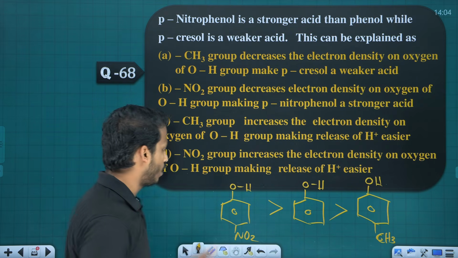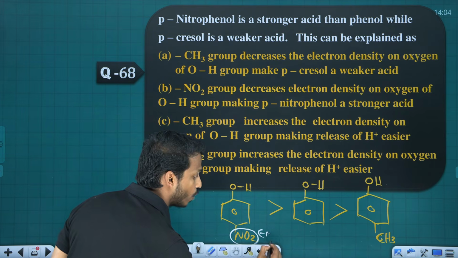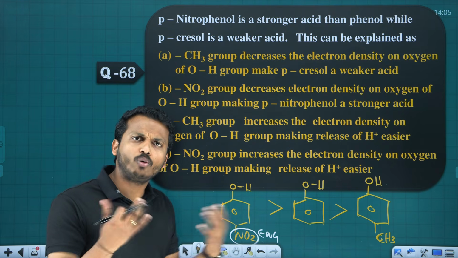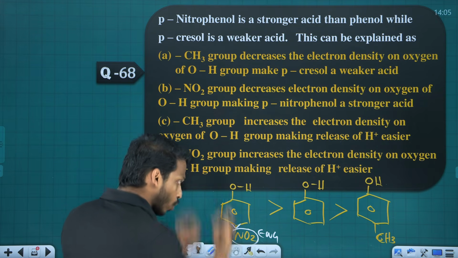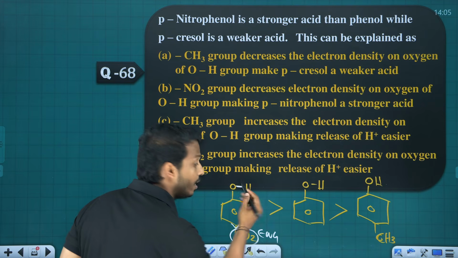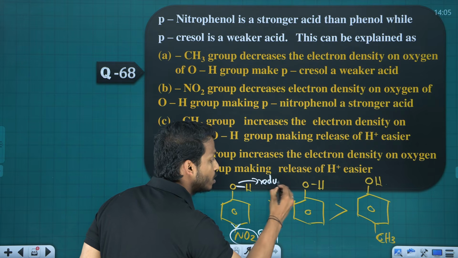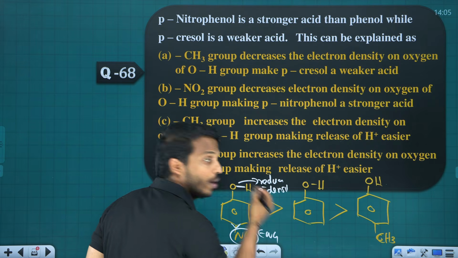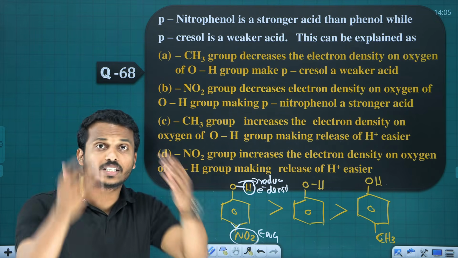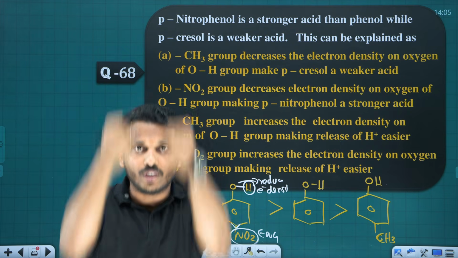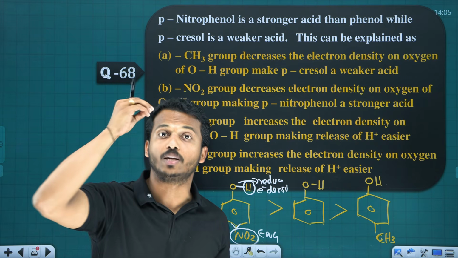So why is the nitro group one more acidic than phenol? Nitro is an electron withdrawing group, or minus I effect group. How does it make it more acidic? Electron withdrawing group means it will withdraw electrons from the chain and reduce the electron density on the OH bond, so you can lose the hydrogen faster. When the electron withdrawing group withdraws electrons from the OH bond, the OH bond gets weaker. So you can easily give H plus, and it becomes more acidic.